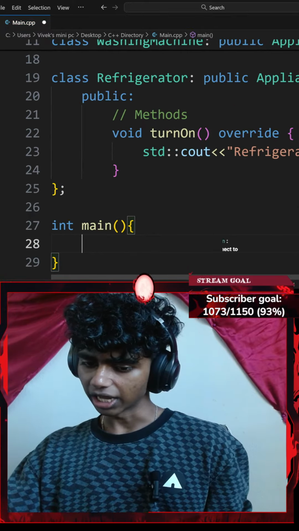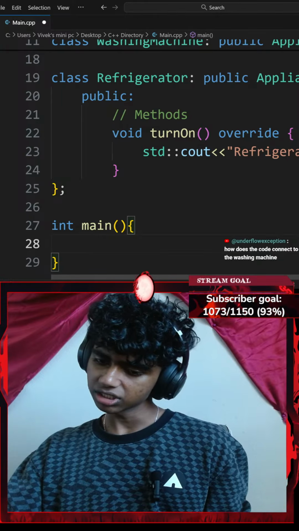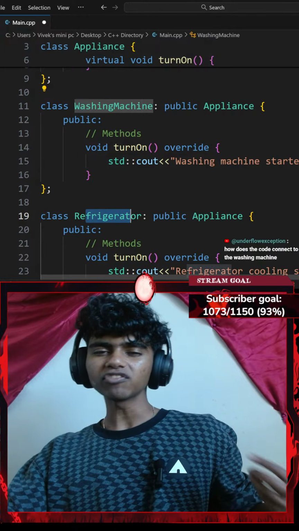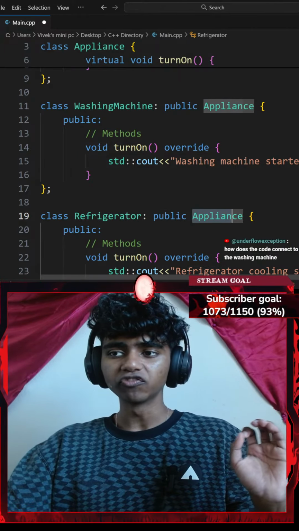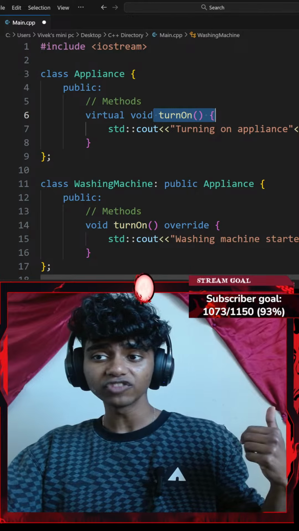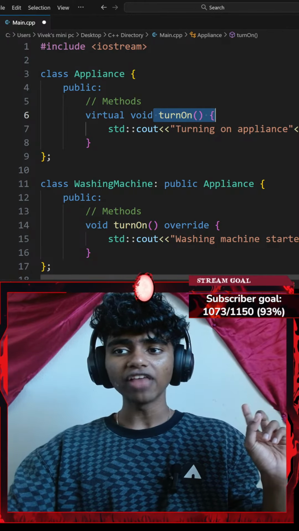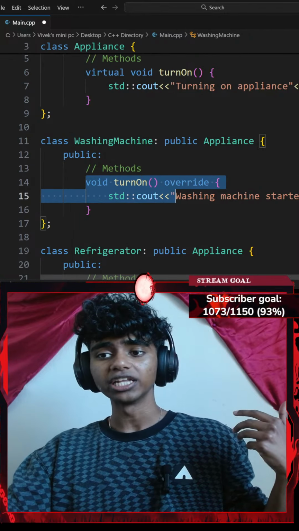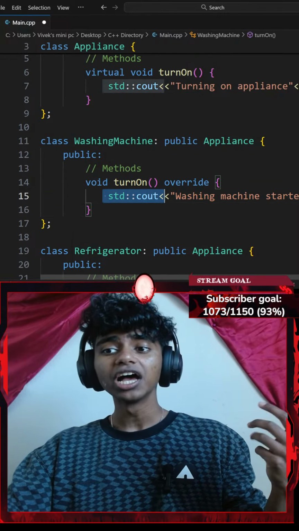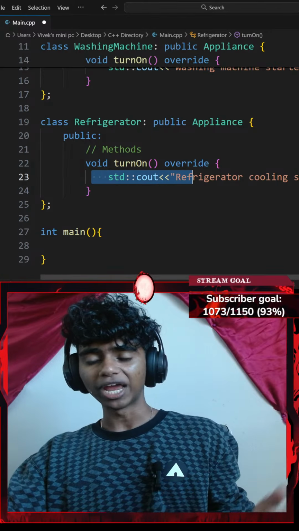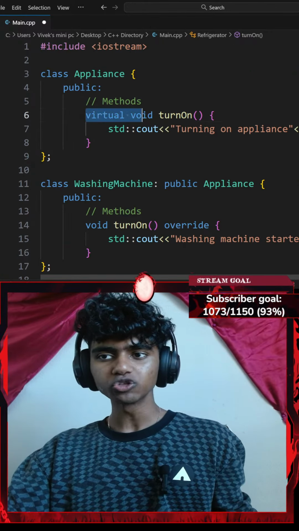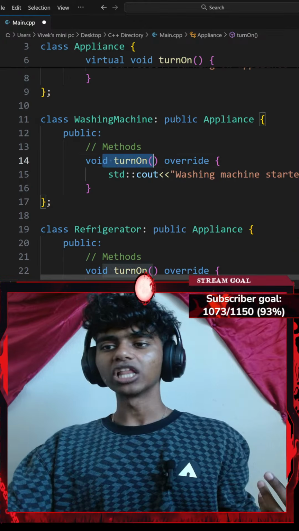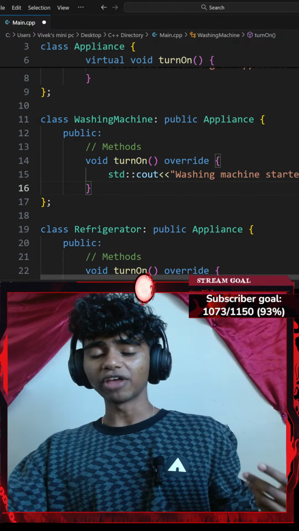How does the code connect to the washing machine? Honestly, both my washing machine class and my refrigerator class inherit from my appliances class, which has the turn on method, and the turn on method is virtual. So it checks which class is calling it and shows the console output depending on the class. Without the virtual method, the compiler would be confused about which class's method should be called, if that made any sense, guys.